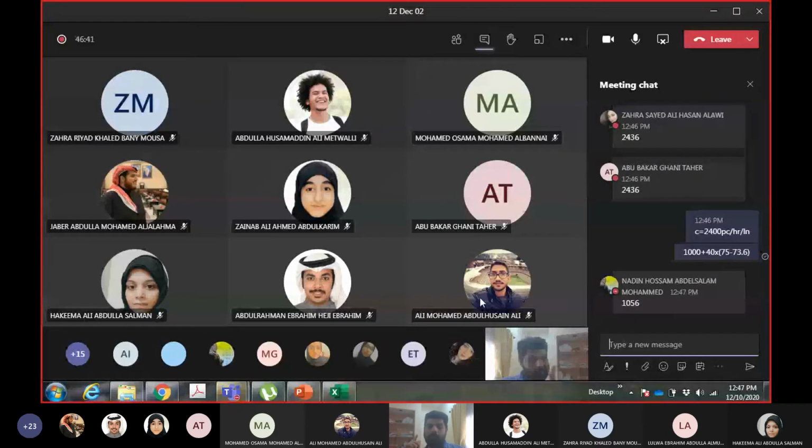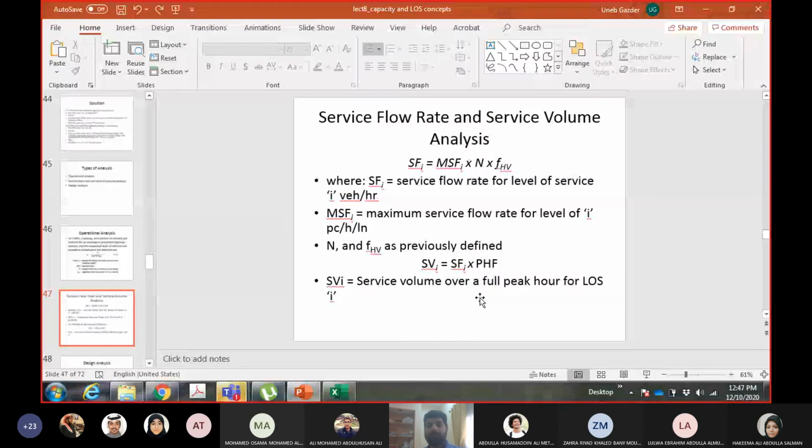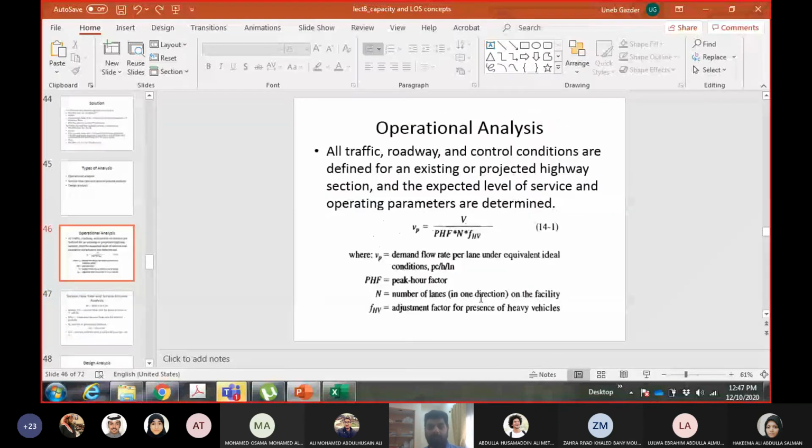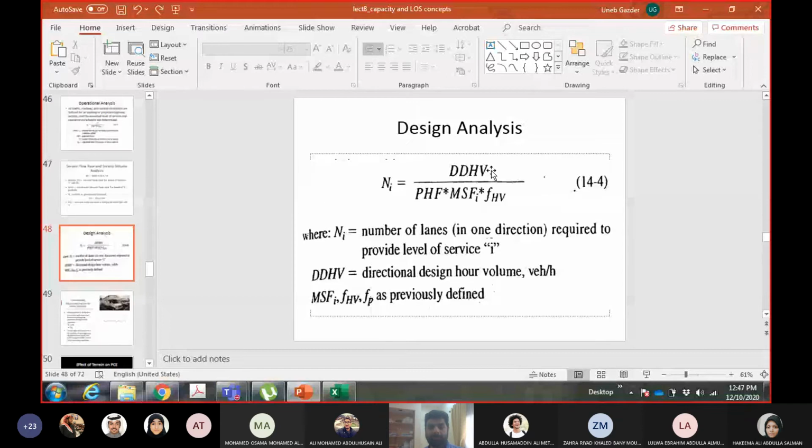Now, it's a design example. Let me show you the equation for the design example and then I will tell you what we are doing. See, in the design example, we want DDHV, which we have. We want the peak hour factor, which we have. We want the maximum service flow rate for the level of service we want. We want level of service C or D, right? So I want to calculate the maximum service flow rate for level of service C and D. And for the number of lanes, I have an equation which I can apply.